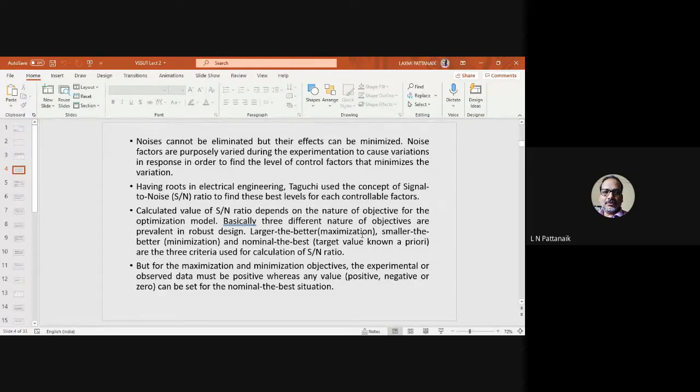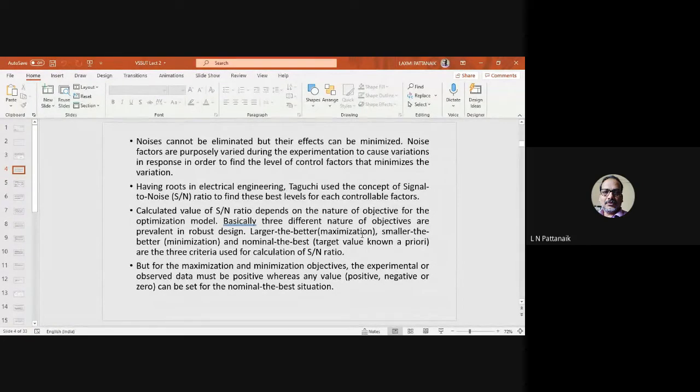S/N ratio. And third, there are some situations where we want to achieve one target value, for example 30 volts or 50 amperes. You know the target value for that process or output. You are not bothered about maximization or minimization; rather, you want to achieve the target value. In that case, we'll select the third one, which is called nominal the best, right? It will try to get that value because that is the target value. So there are three situations for which you will use the S/N ratio accordingly.